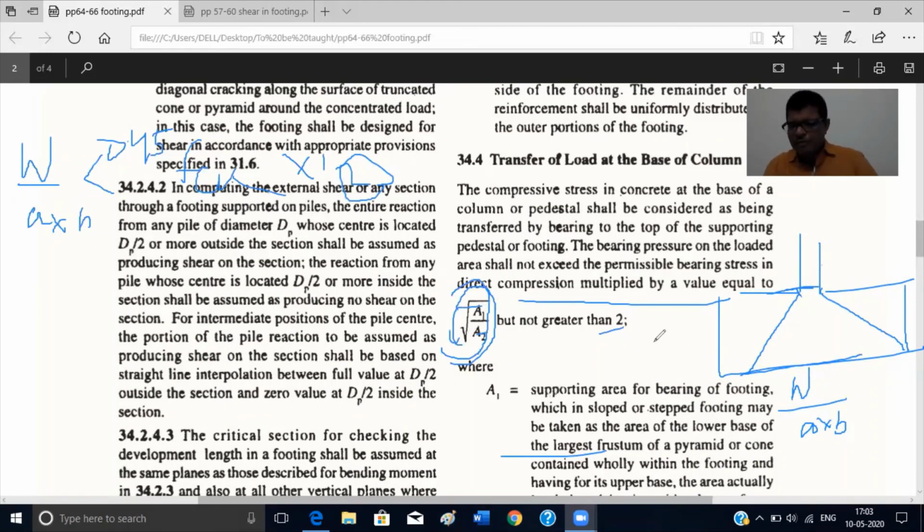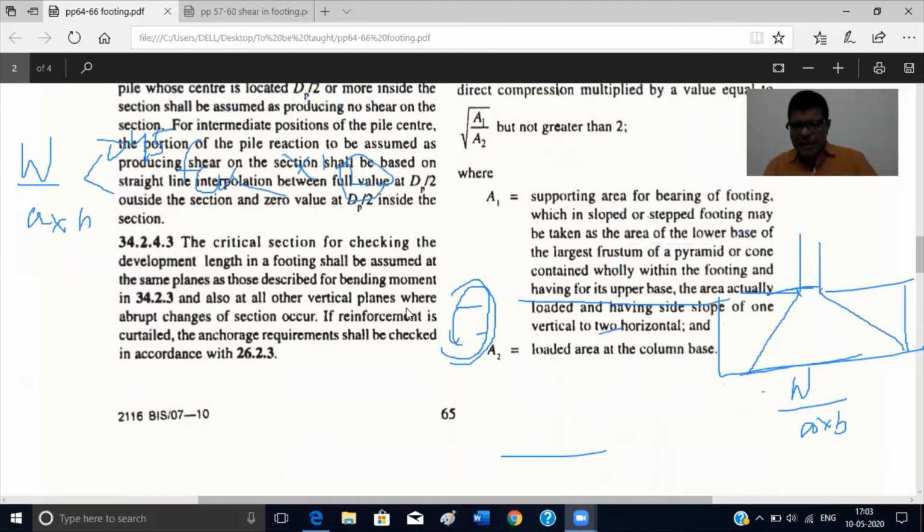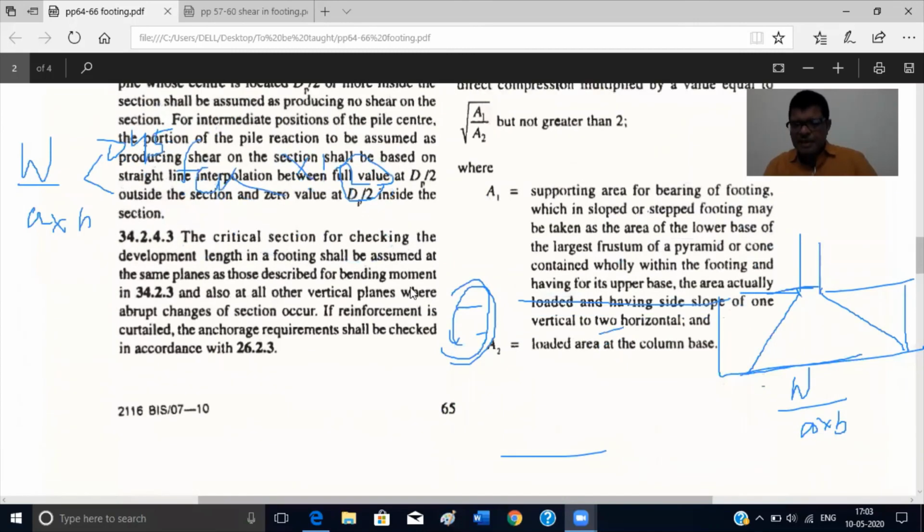What is A1 by A2? What is A1? A1 is equal to the supporting area for bearing of footings, which in sloped or stepped footing may be taken as the area of the lower base of the largest frustum of a pyramid or cone contained wholly within the footing and having for its upper base the area actually loaded and having a side slope of 1 vertical to 2 horizontal. That means this spread will be equal to 1 vertical to 2 horizontal.